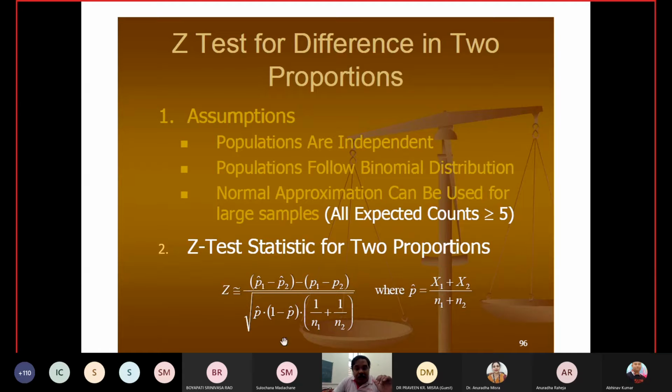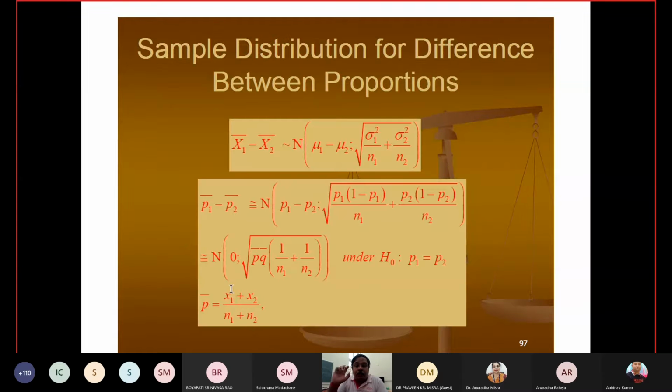This is for the standard deviation portion we are calculating. This can be calculated by the estimated value of the combined samples, and the estimated value of the proposed combined proportion is this one. Then the corresponding sample size proportion is incorporated, and we get this statistic. Once we get this Z value, we have to compare it with the theoretical value.